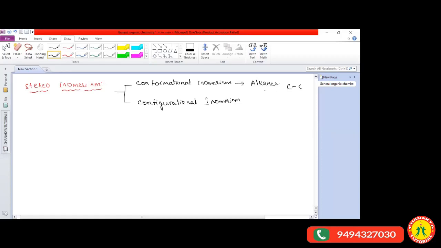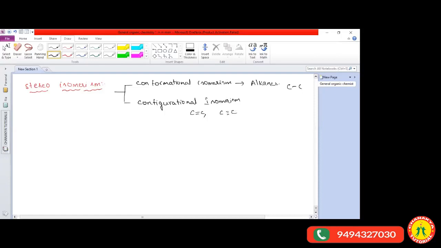Okay, next, configurational isomerism. What is meant by configurational isomerism? It is exhibited by restricted molecules or restricted compounds. What is meant by restricted here? The compounds which contain a carbon-carbon double bond, and triple bond too, sir.